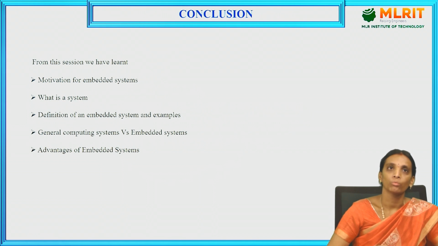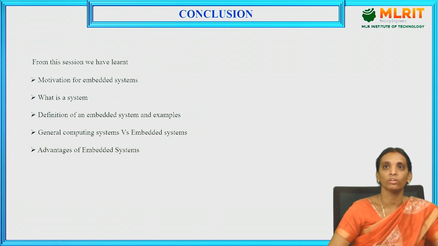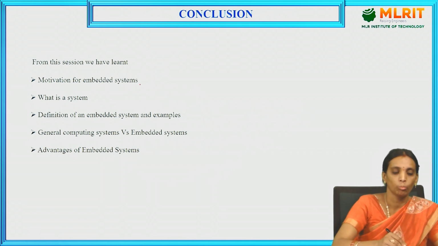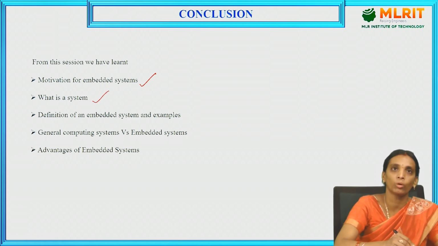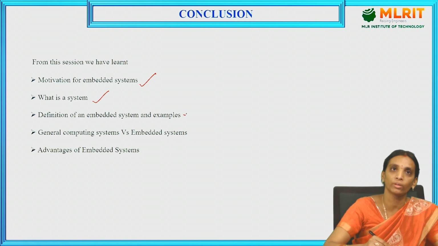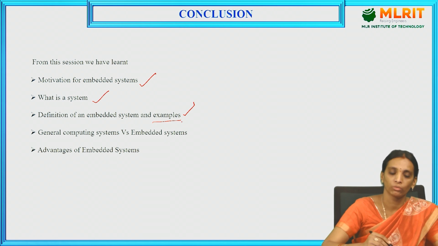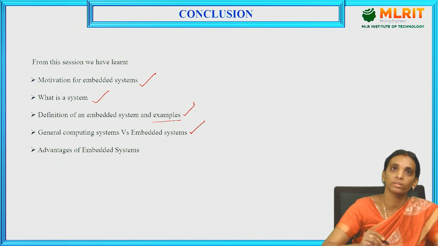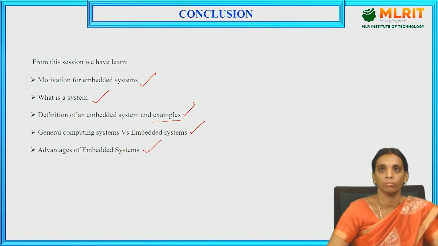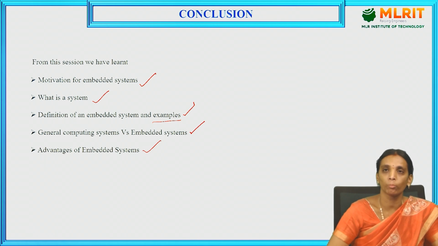Now going to the conclusion. In today's session we have discussed the motivation for embedded systems, what a system is, and the definition of an embedded system. We saw how we can design an embedded system with some set of rules, explained with the washing machine example. We also covered the comparison of general computing systems versus embedded systems and the advantages of embedded systems. We will continue with the next topics in the next session.